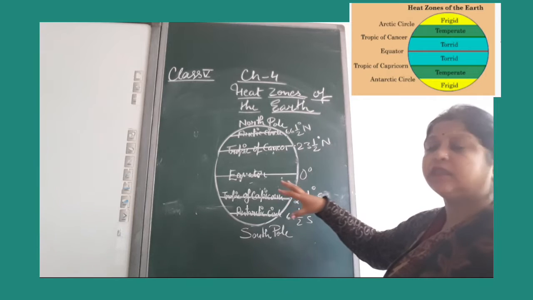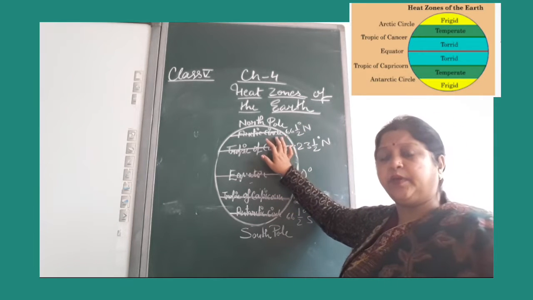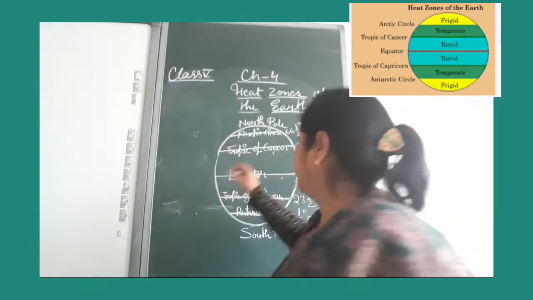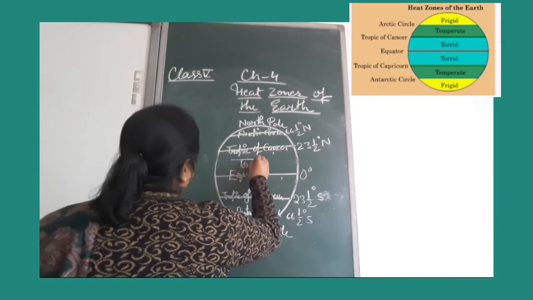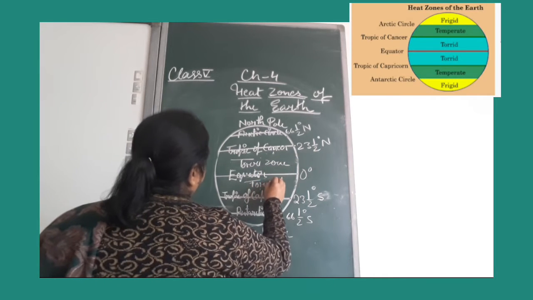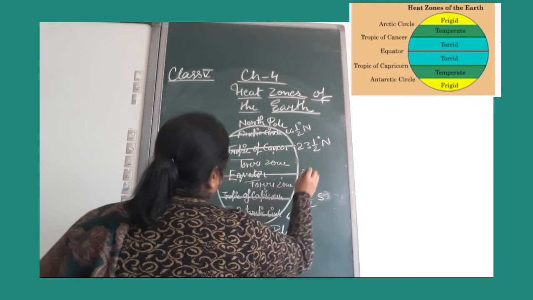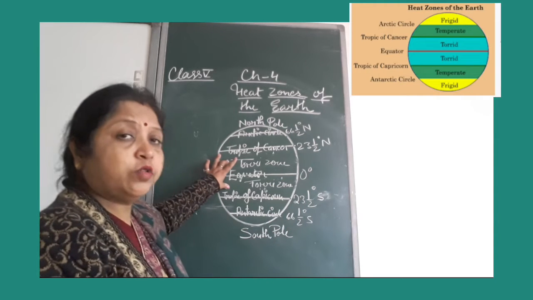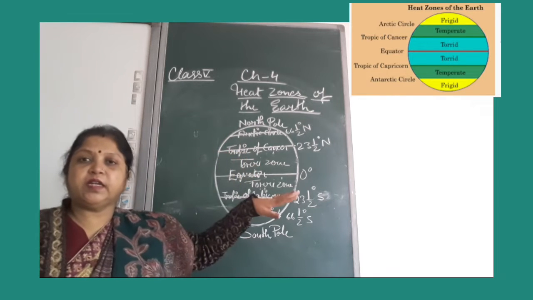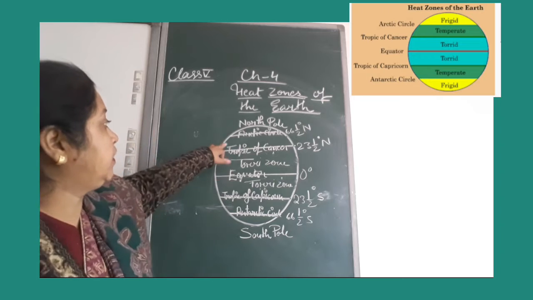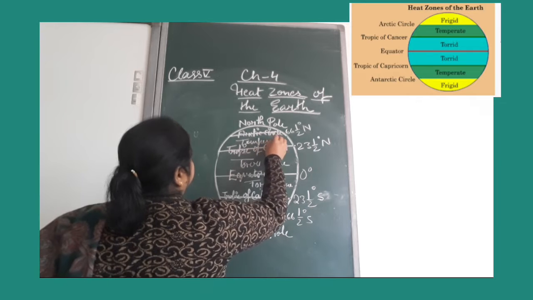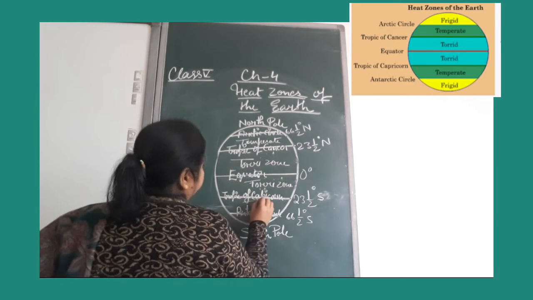There the climate is moderate, but in the torrid zone it is hot. The torrid zone is also found in both hemispheres, northern and southern. This is the temperate zone.